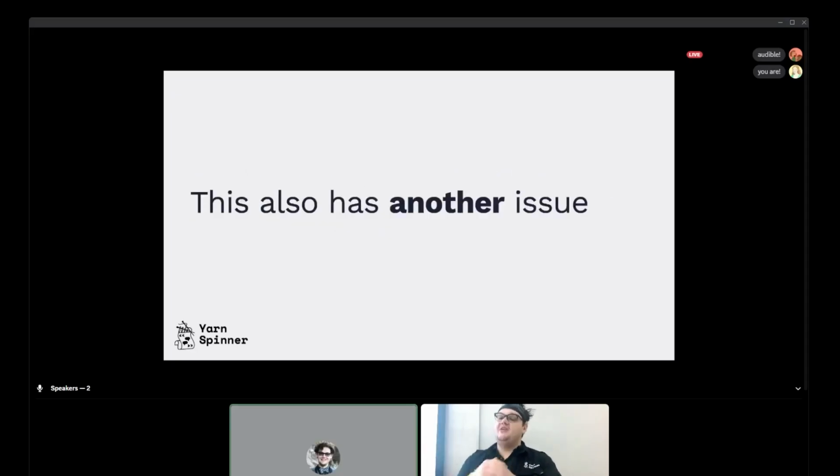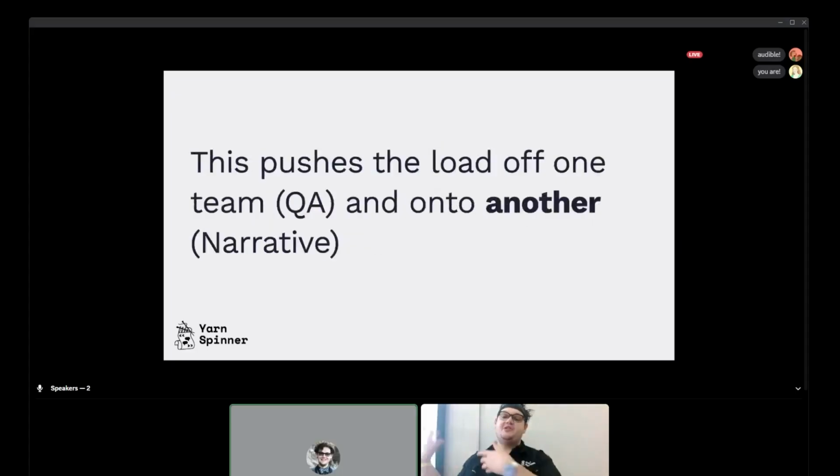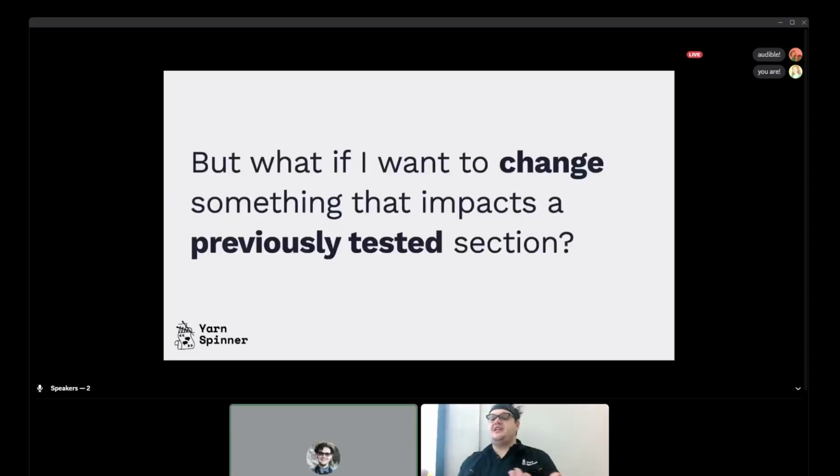This also has another issue in that we move the handling of complexity from the testing to the writing. In the cases where the tester and the writer are the same person, you're just melting the same person. But in theory, it pushes the load off one team, QA, to another team, narrative. Is this better? Unironically, I think it might actually be better because the overload is kind of easy to manage in an earlier stage of development, writing. But that doesn't mean it's good. It is better though. But then if we want to change something that impacts a previously tested session, the whole thing is kind of unraveled and you have to start again.